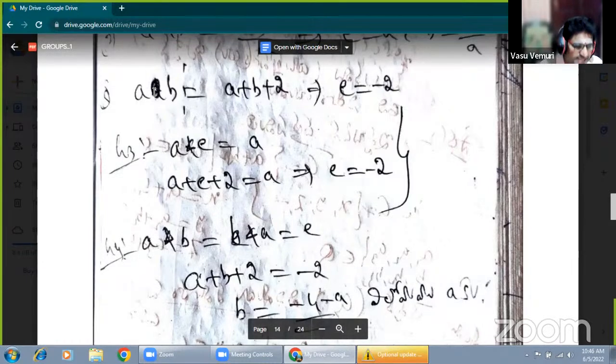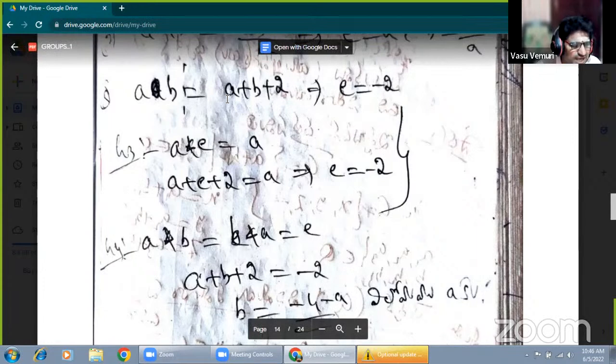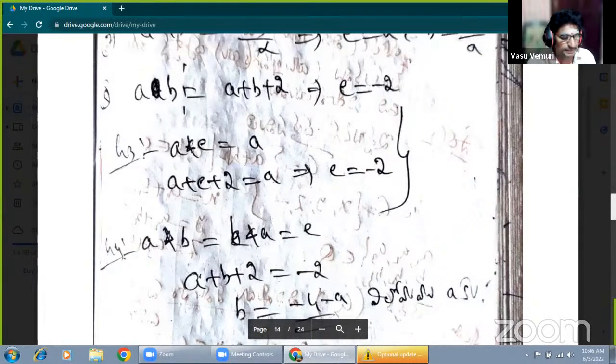Whether it is star or circle, here the binary operation is star, and circle is also another binary operation. These are all universal operations. That's why A star B or A circle B, whatever it is, there is no problem, because it is the universal operation. Here it is A plus B plus 2. What is the identity element? According to this problem, to form an abelian group, first of all we should mention the defined part: A star B equals A plus B plus 2.